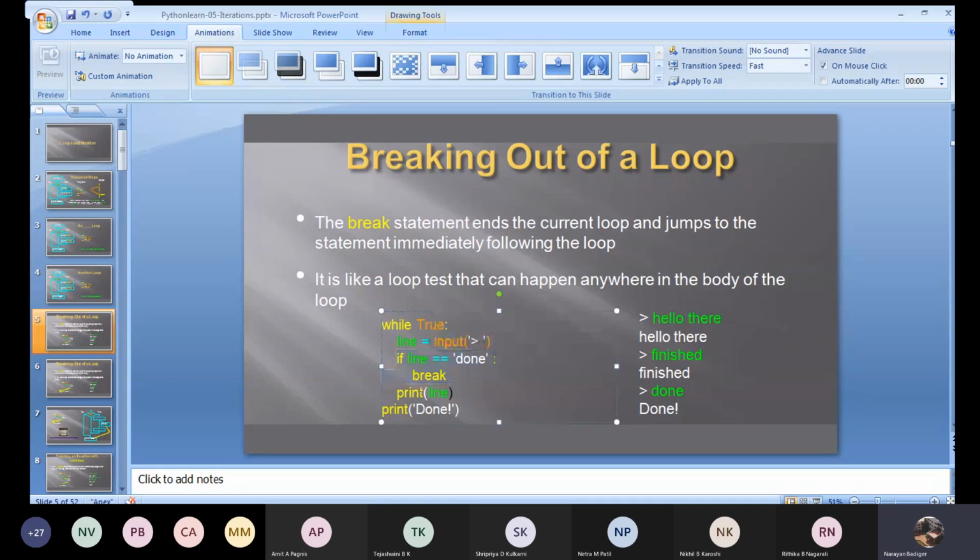Okay, it prints line. Now what was in line? Which I had entered, hello there. So that hello there will be printed. Correct? Now after this, where does it go? After this print statement, which I have highlighted, where does it go?